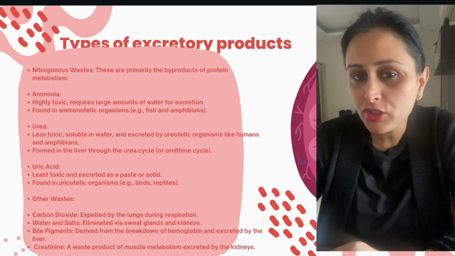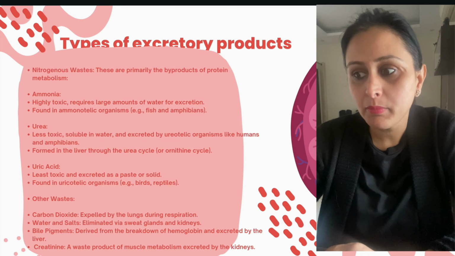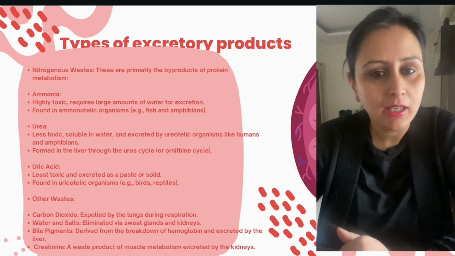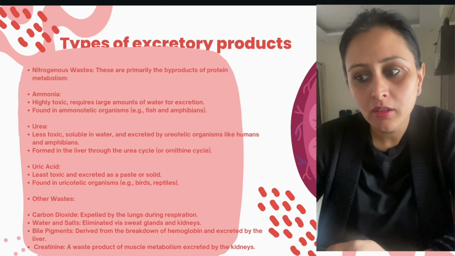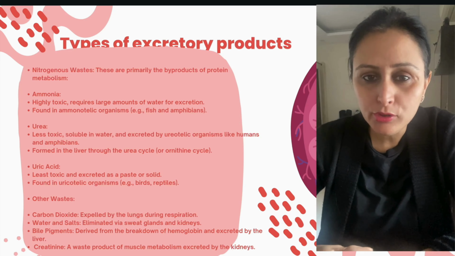Now urea is less toxic and soluble in water and is excreted by ureotelic organisms such as humans and some amphibians. It is formed in the liver through the urea cycle. This is formed within the liver through the urea cycle.